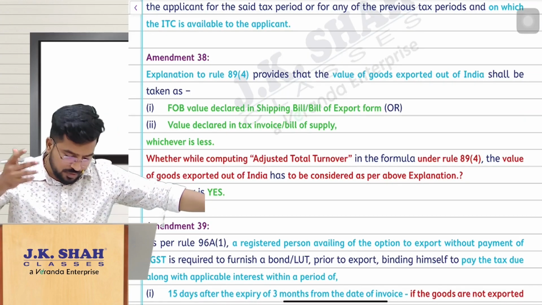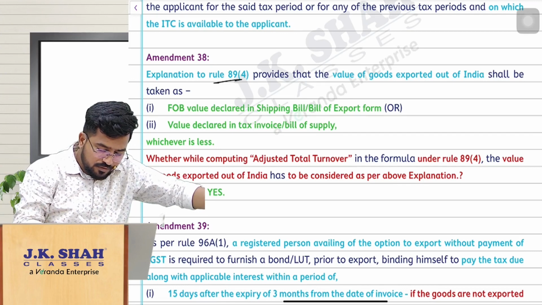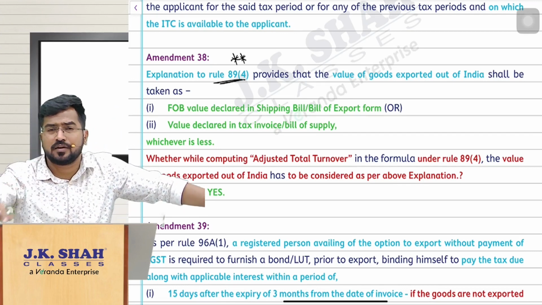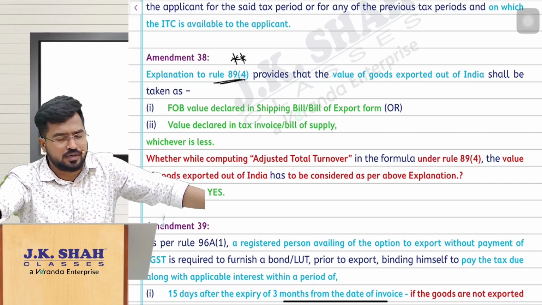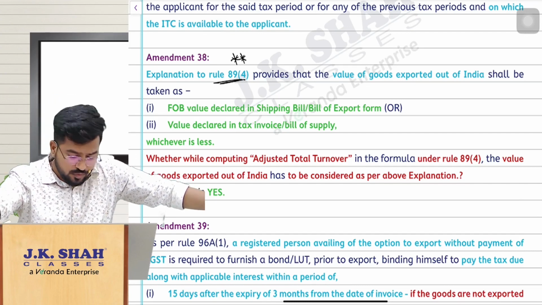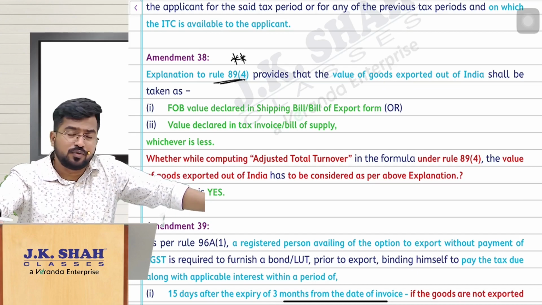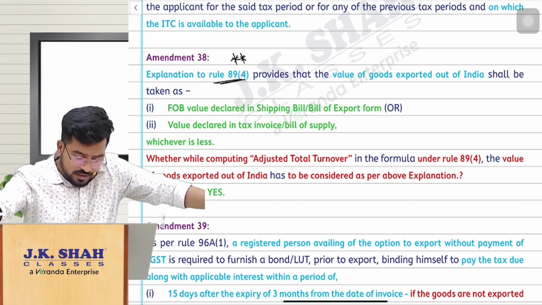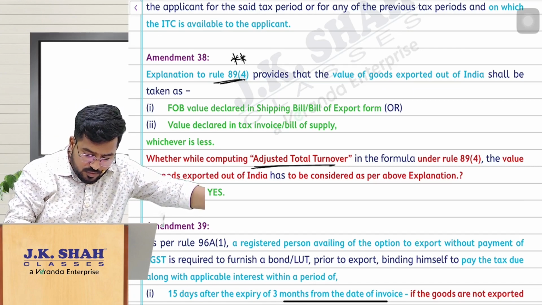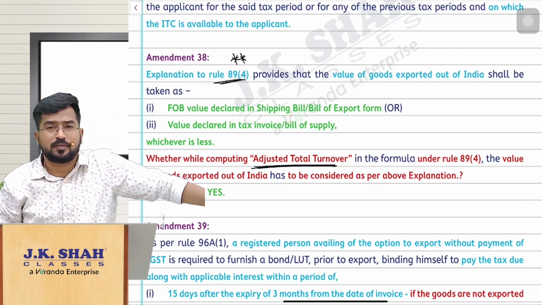So if you remember rule 89.4, very important, we have discussed in the class. Rule 89.4 is regarding applying for the refund of unutilized ITC balance because you are making zero rated supplies without payment of tax and you claim the refund of unutilized ITC. In that case, when you are calculating that amount, we calculate the adjusted total turnover, if you remember.